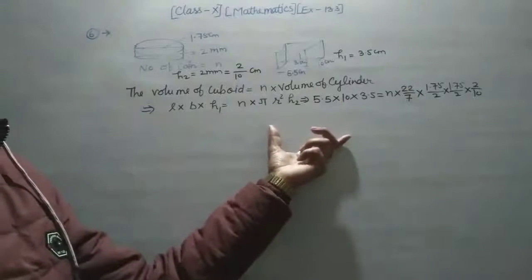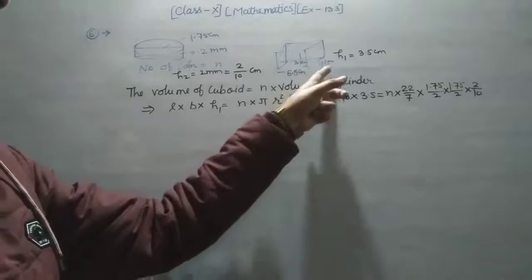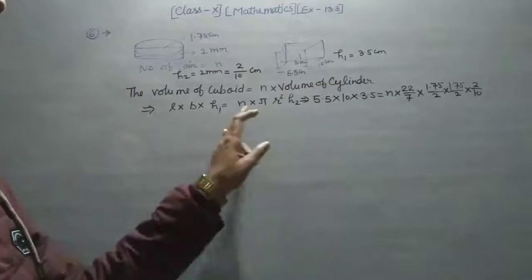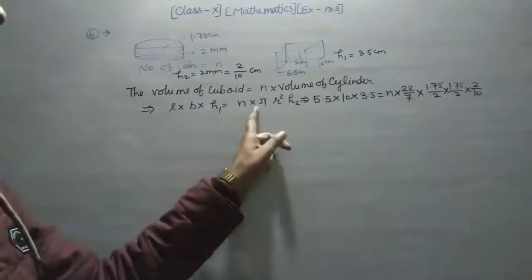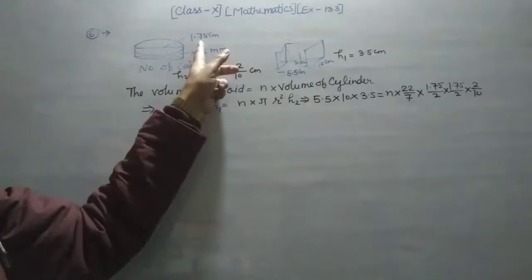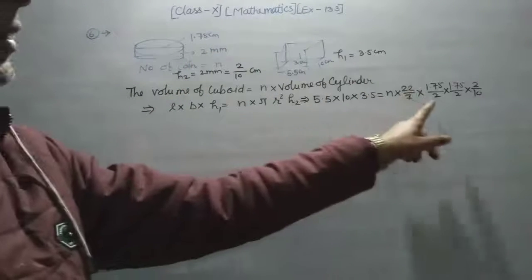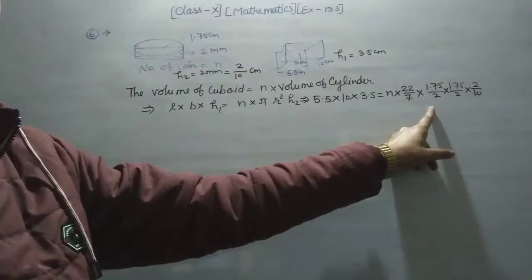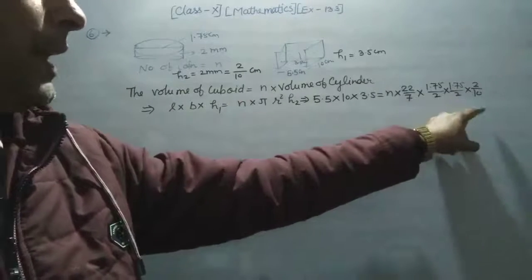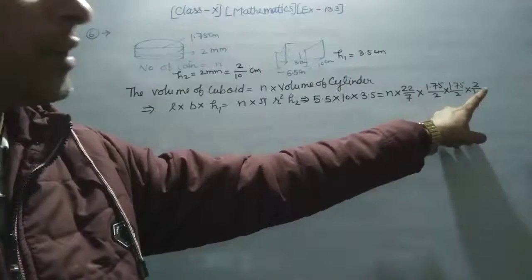Okay, with the help of L, B, H, you have to put L, B, H, and also N is just like that. Pi is 22 upon 7, and the diameter is given as 1.75, so you have to divide by 2. Then it is converted into radius. So you have to put the radius r into r, and then after that you have to put the h. That value is 2 upon 10.